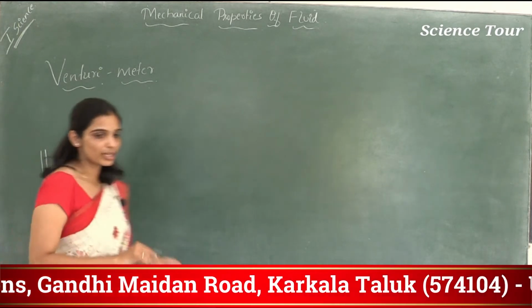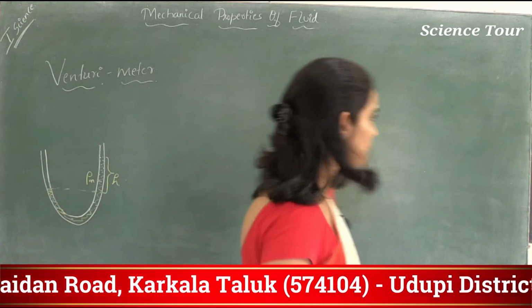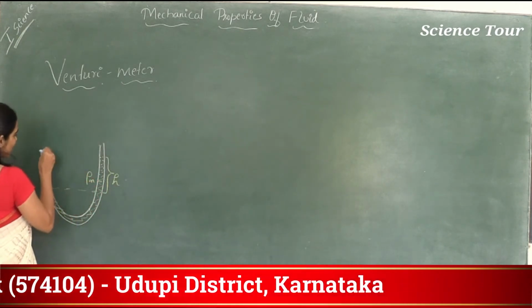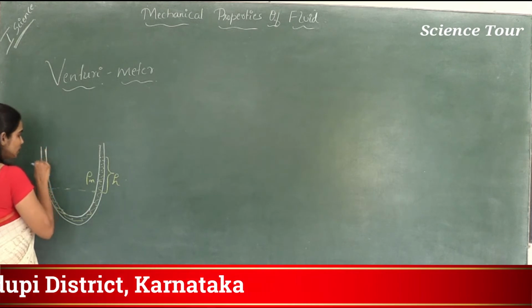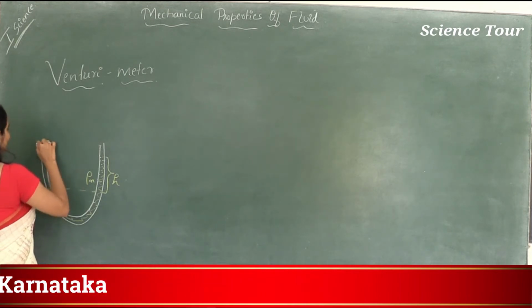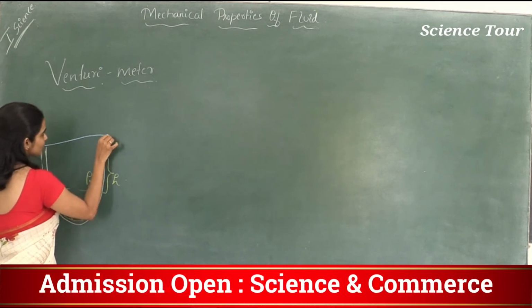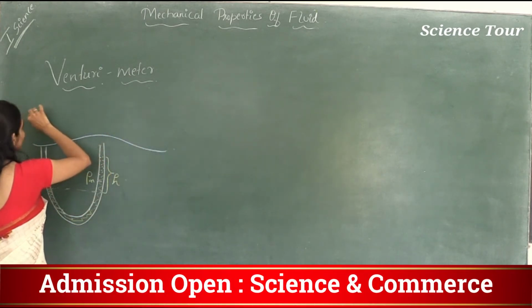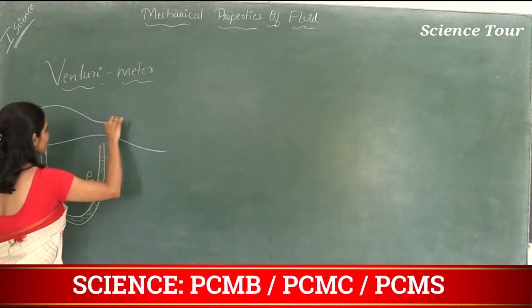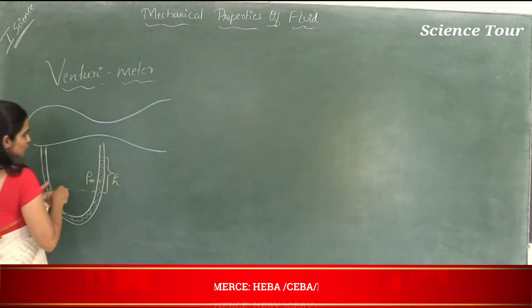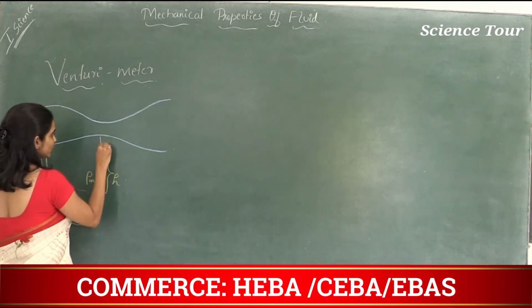As I mentioned earlier, there is one more device, a pipe which has two different areas of cross section, one bigger and another thinner. So that will look like this. The manometer is connected up to here.